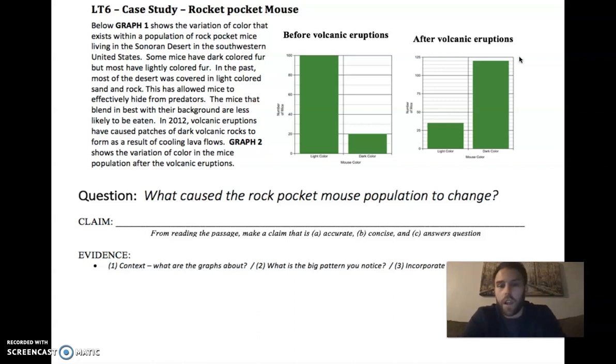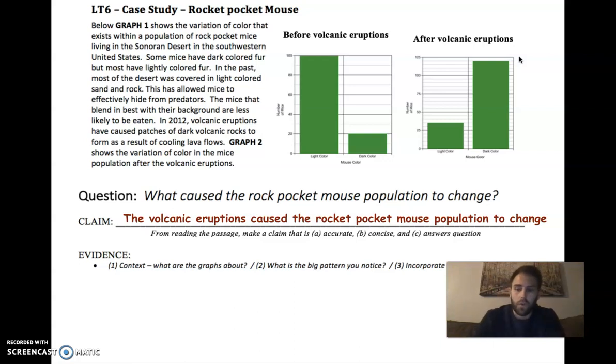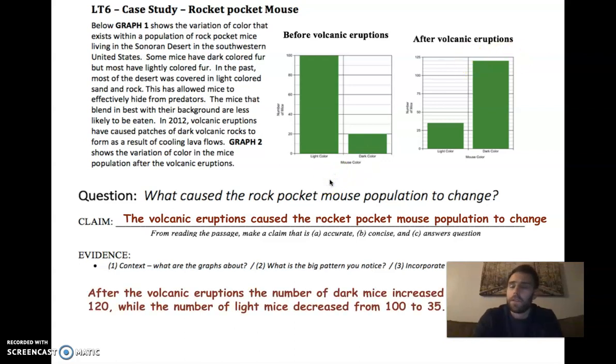So, what caused the rocket pocket mouse population to change? For the claim, I said the volcanic eruptions caused the population to change. So, what's my evidence? Well, we have these graphs, but importantly, we also want to talk about an important thing happening in the scenario, specifically the volcanic eruptions.